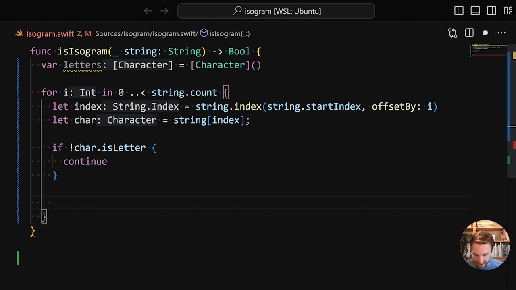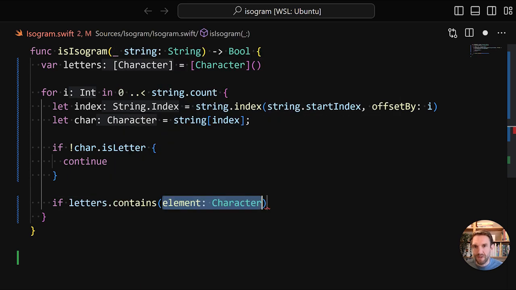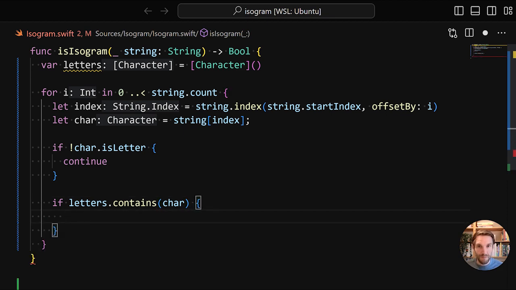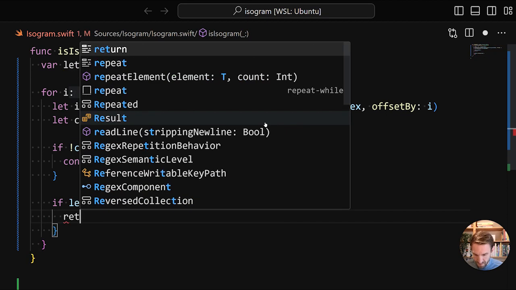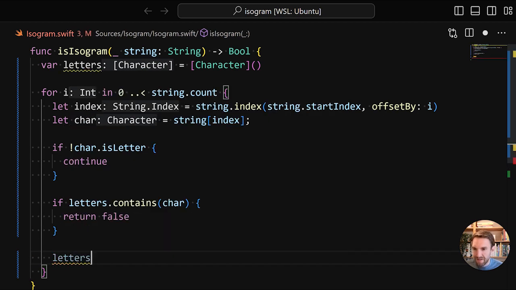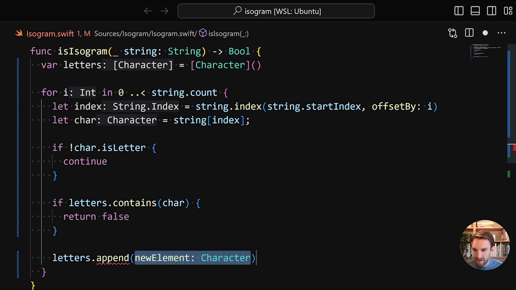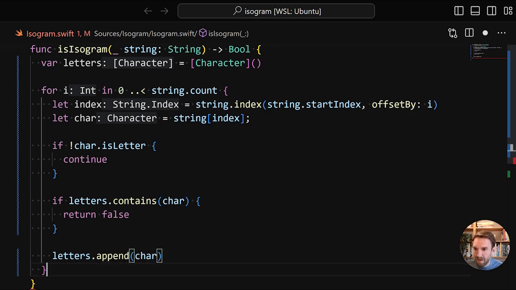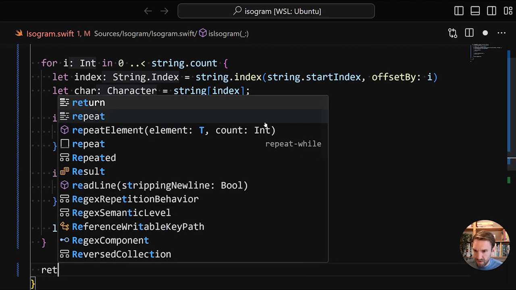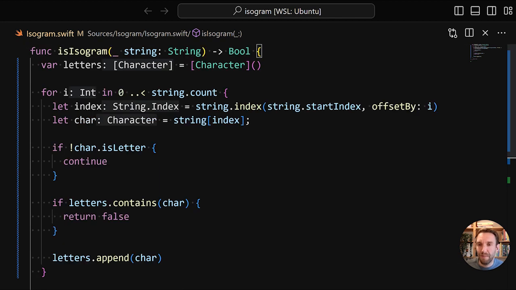If it is a letter, then we need to check whether this is a new letter or a duplicate. So if letters.contains the character, that must mean that we've already seen it, so it's a duplicate. So we're going to return false. Otherwise, we're going to add it to the list. So we're going to append the character, and in the end we're going to return true. And this should be a first working implementation.